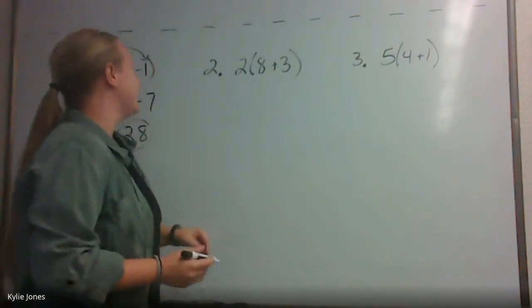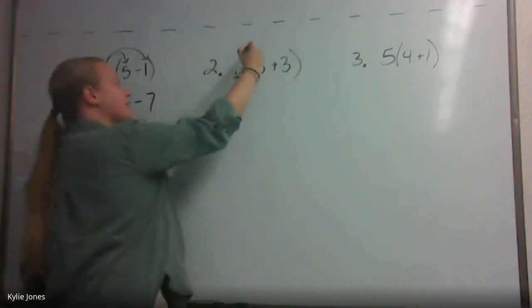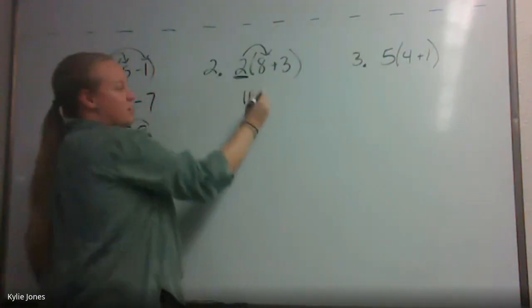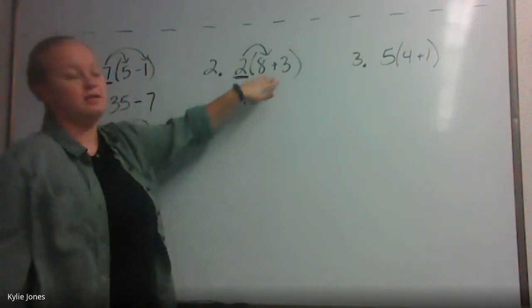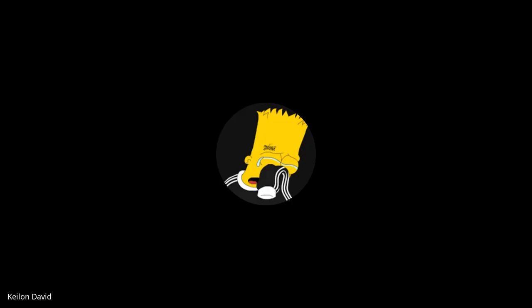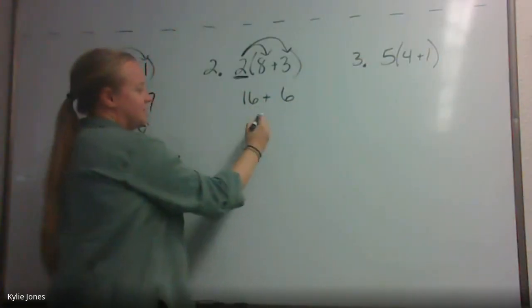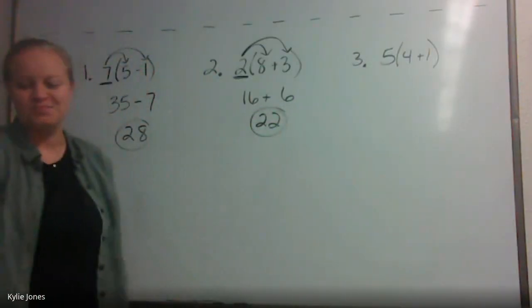Okay. All right, let's do number 2. Number 2, we're going to take the number on the outside, which is a 2, multiply it to the numbers on the inside. What is 2 times 8? 16. This addition drops down to still be part of your problem. And then the most common mistake that I always see is that you forget to do the second part of the distributive property. So 2 times 3 is what? 6. And then if we add 16 plus 6, it's 22. Done. These go pretty quick, huh?